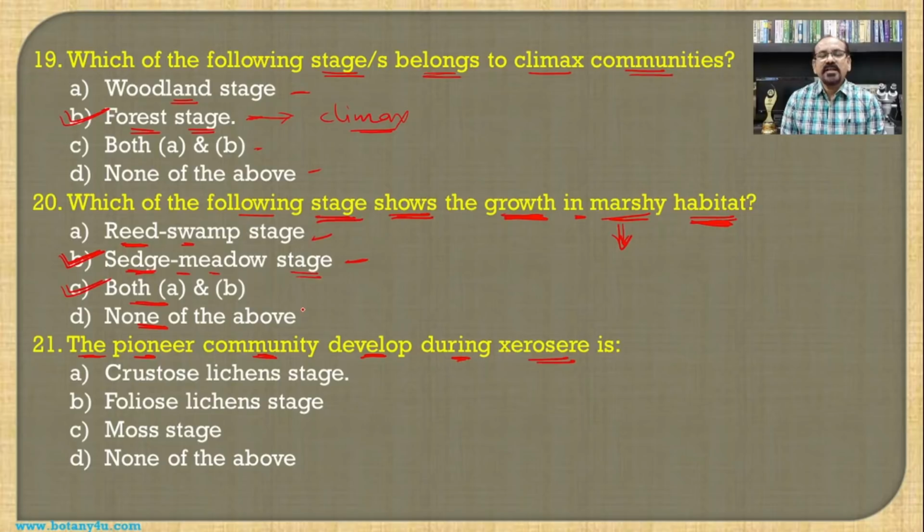In such cases, the first organisms which develop are the crustose lichens growing on the rocks, and they synthesize certain acids which contribute to the formation of soil, and hence crustose lichen becomes the answer for this question, as they grow as a pioneer community.